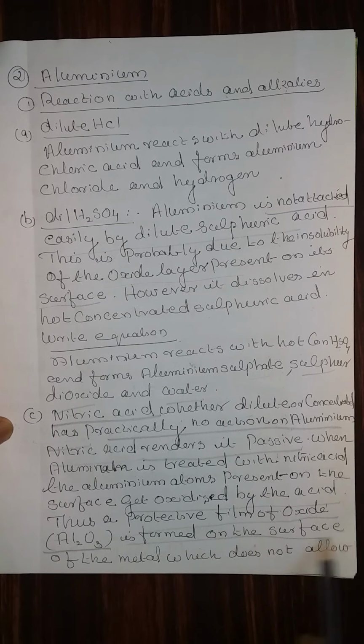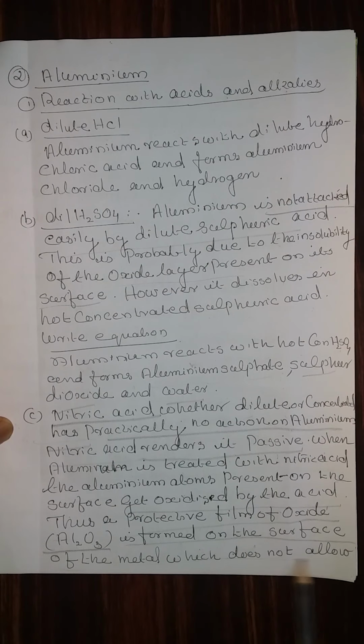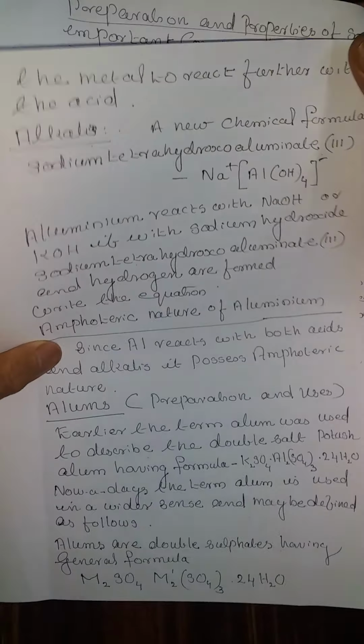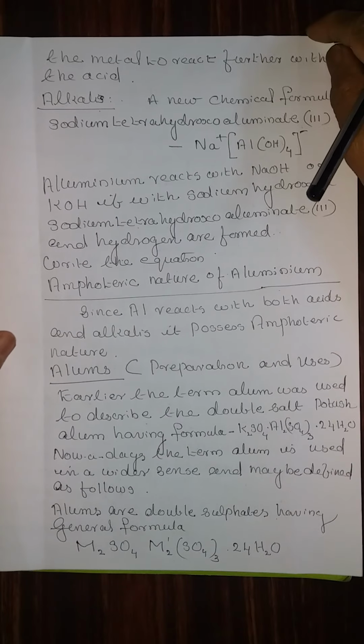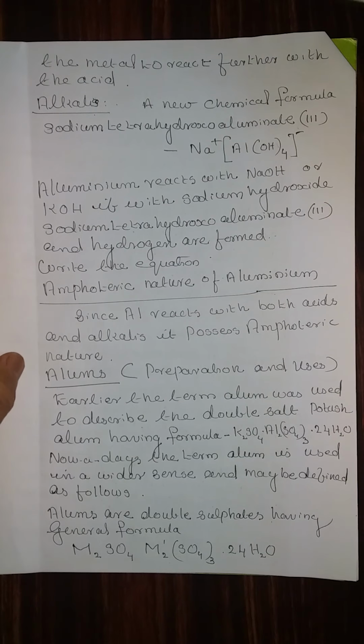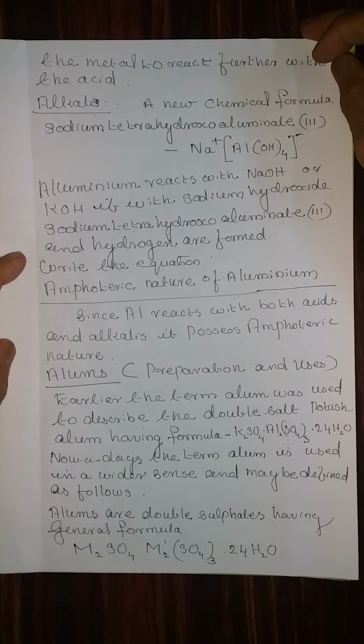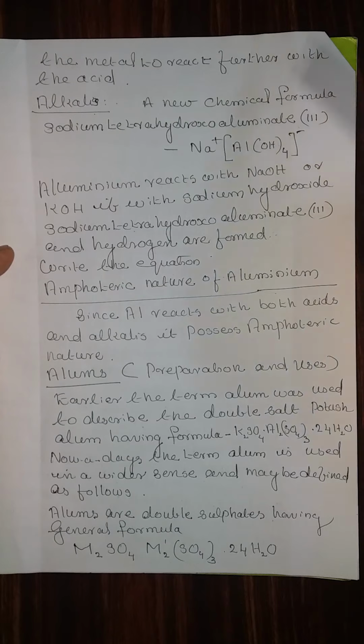Al2O3 is formed on the surface of the metal, which does not allow the metal to react with the acid. That is the reason why it is rendered passive.